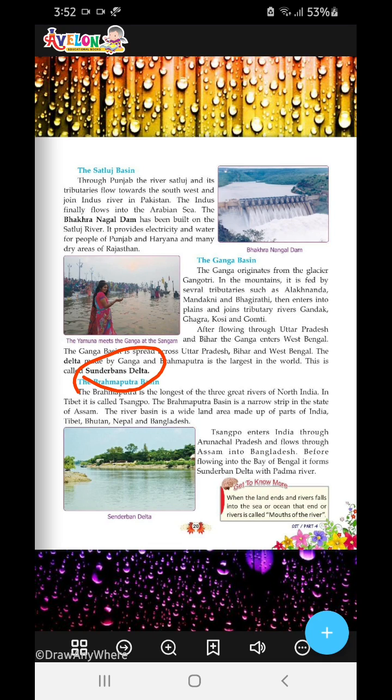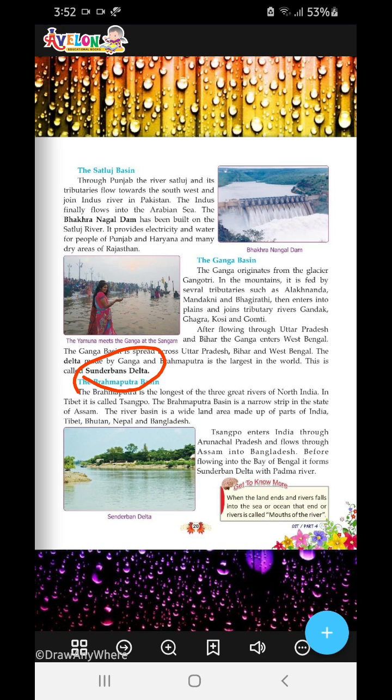The Brahmaputra basin. The Brahmaputra is the longest of the three great rivers in North India. In Tibet it is known as Sangpo. So we have it in Tibet also, but it's like the Ganga, a Pahadi Brahmaputra at that time, not in the plains. So we don't consider it.